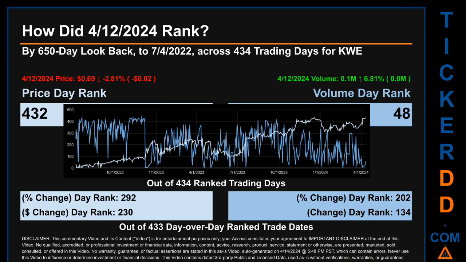The price's day-over-day percentage change, dropping -2.81% on the 12th of April 2024, had a day rank of 292 while its dollar difference of -2 cents had a rank of 230 when compared day over day across 433 trading days. Volume's percentage change and difference were ranked respectively at 202 and 134.